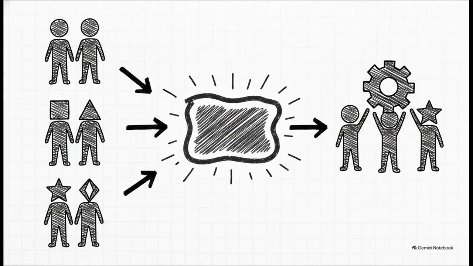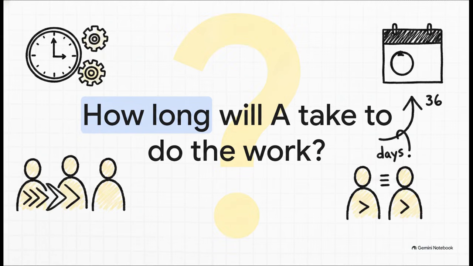Why? Well, because in those pairs, A plus B, B plus C, C plus A, every single worker was basically counted twice. Divide by 2, and you instantly have the true unified output of A, B, and C working together. Let's look at one final boss-level problem from the source. Problem 22. A is thrice as efficient as B, B is twice as efficient as C. If C can do a work in 36 days, how long will A take?